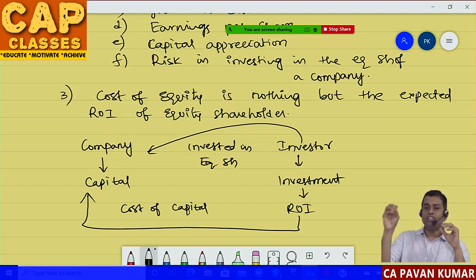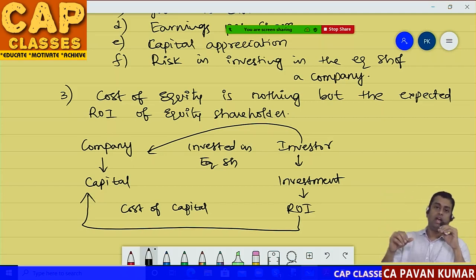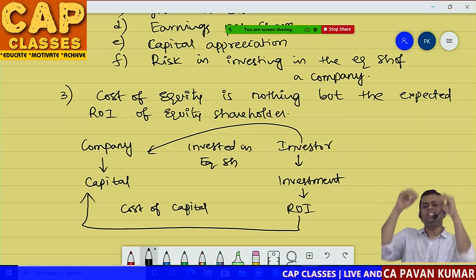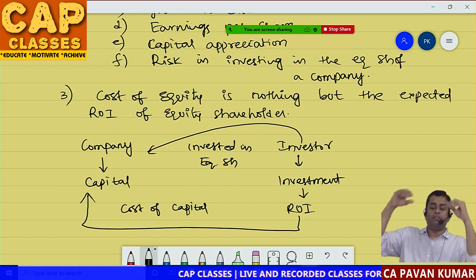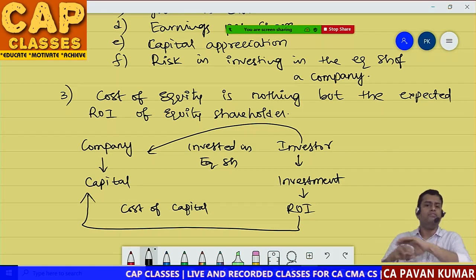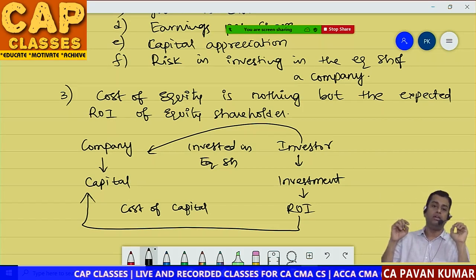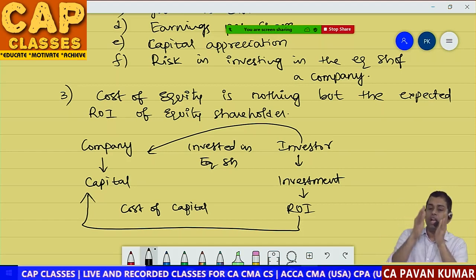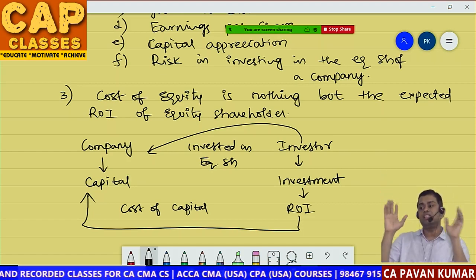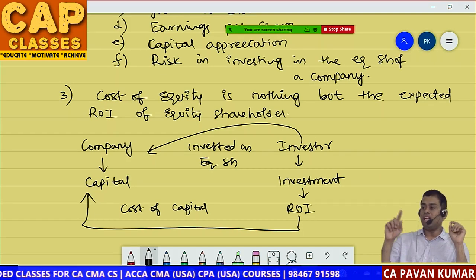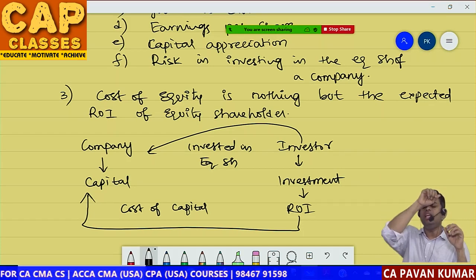Imagine I bought Infosys shares at 800 rupees. I sold at 1000 rupees. Company is not bothered whether Pavan earns profit, whether Pavan loses money, whether Pavan is happy, whether Pavan is crying, it will not make any difference to the company. What they do is, in the long term, whether the growth trend is continuing in the price or not, is their only concern. What is happening to the individual investor, they are least bothered.